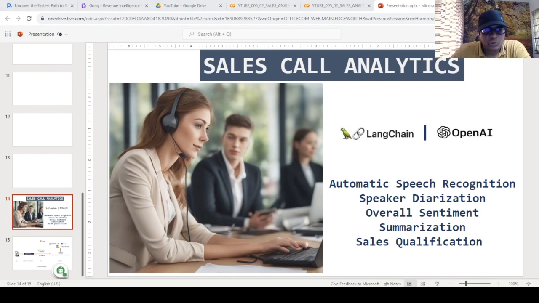So today we are going to talk about a very interesting subject called sales call analytics. What happens is, a sales team, for example, working in a call center, typically calls thousands of prospects in a day. Now there is a constraint, so we need to analyze all the sales calls which are happening so that we know which prospect has a better interest in our product. And this definitely saves a lot of time for the later sales process.